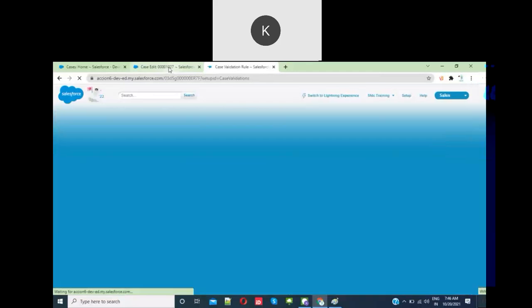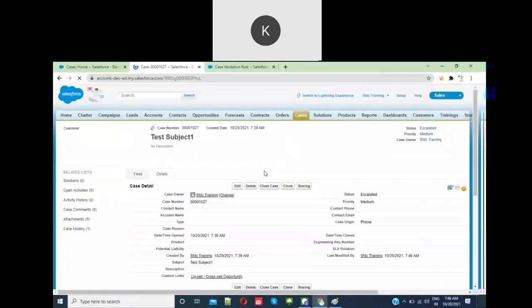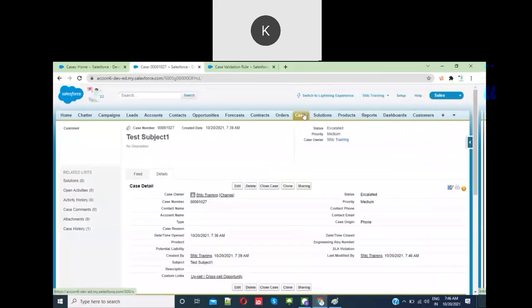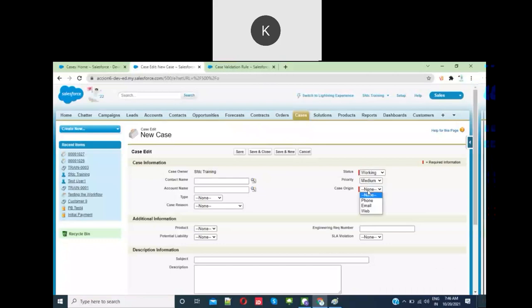If the status is not new, then even though you save it, this validation won't fire when editing. Try to create a new record. Say this. This is not is new. Try this. Save. Status should be new.